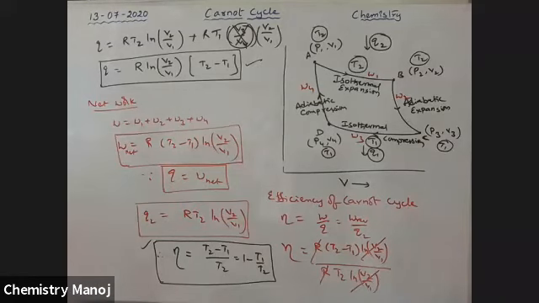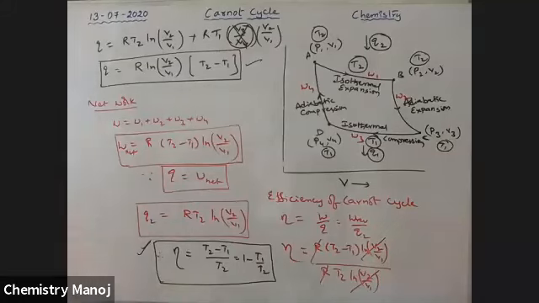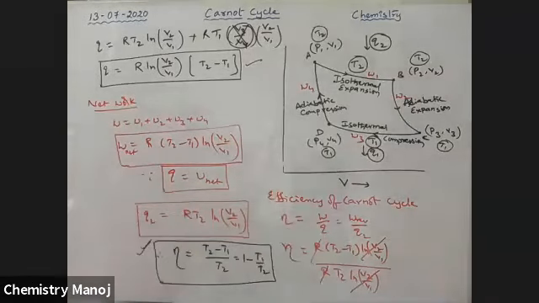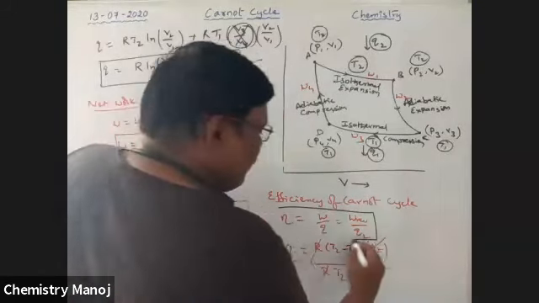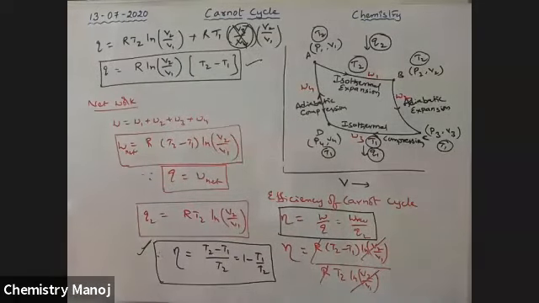So, very, very important: the efficiency of the heat engine eta is equal to (T2 minus T1) by T2, that is work reversible by Q2, the supplied heat energy. This is also one formula.